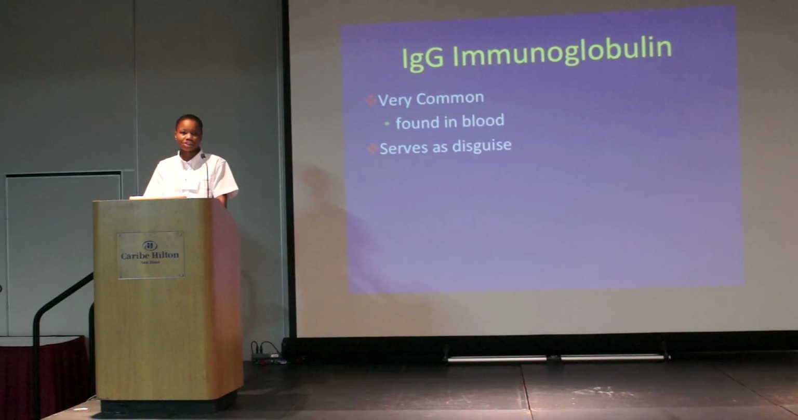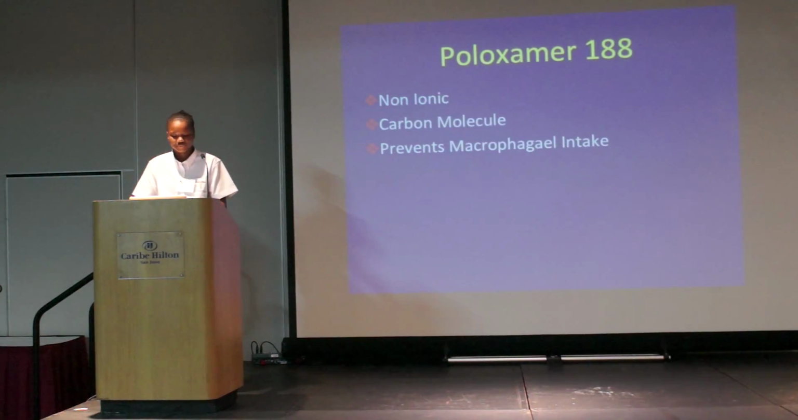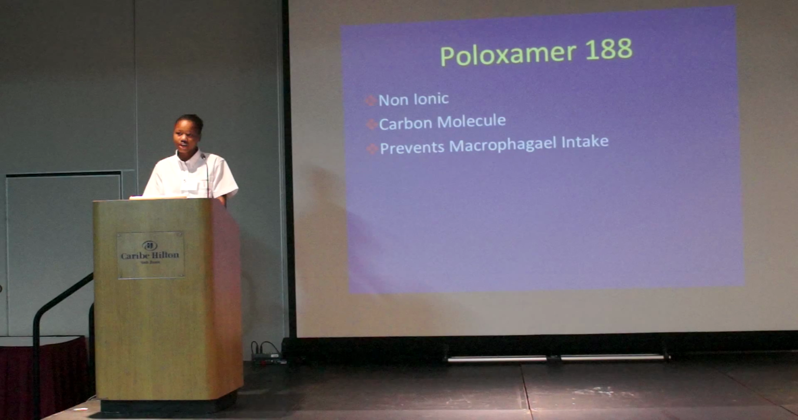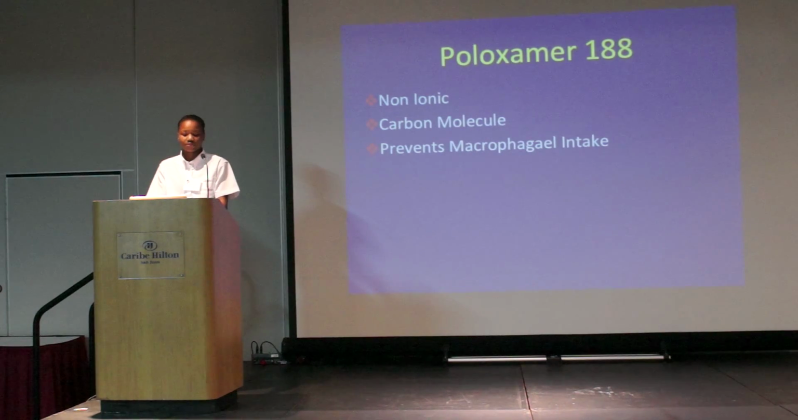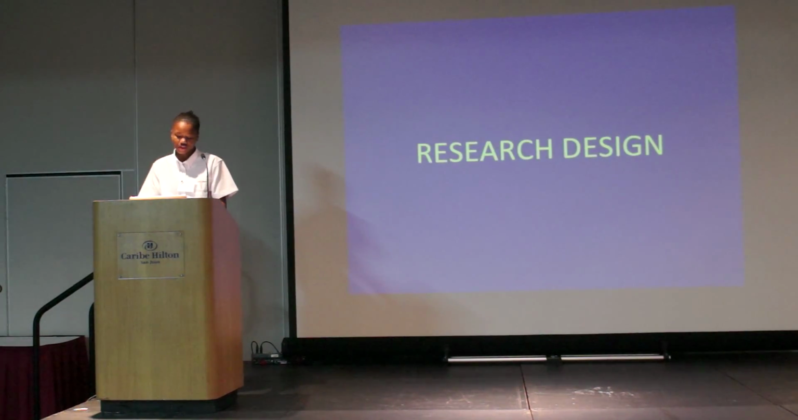And lastly, the IgG is coated with a poloxamer 188. Poloxamer 188 is a non-ionic carbon molecule which prevents the macrophagal intake of our nanoparticles. Each ingredient contributes to the safe and efficient delivery of the siRNA to the A549 cells. This leads me to my research design.